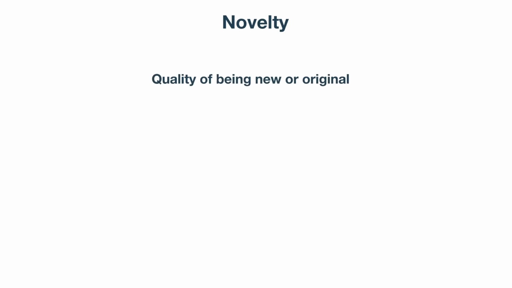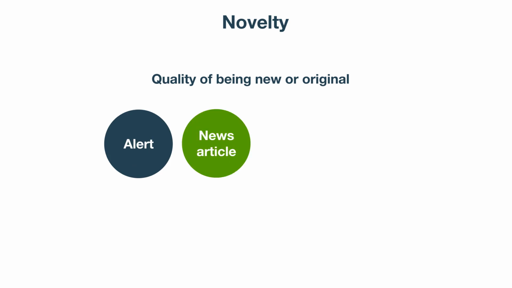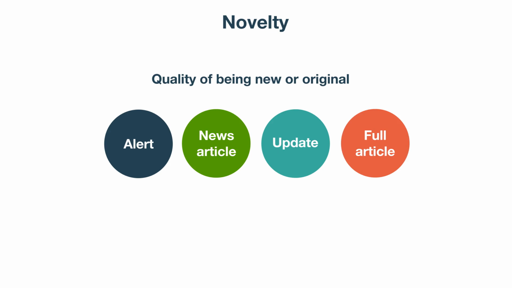The second factor is novelty. It means the quality of being new or original. Let's understand how news gets reported on news media. Generally, for any event, first the short alert appears, summarizing the event, then one paragraph appears, detailing the event, then we get an update on the news, and finally a complete full article. So, for an event, we get four news items.